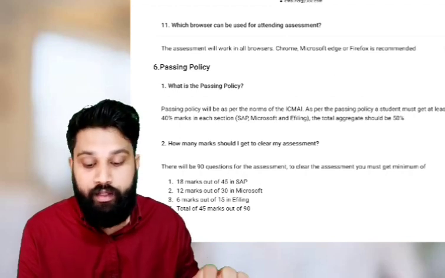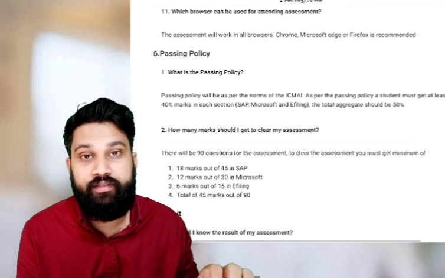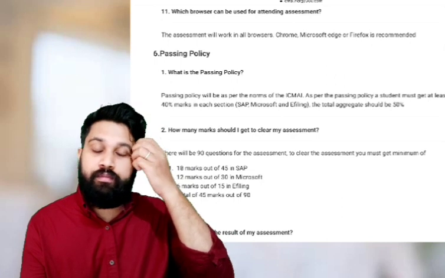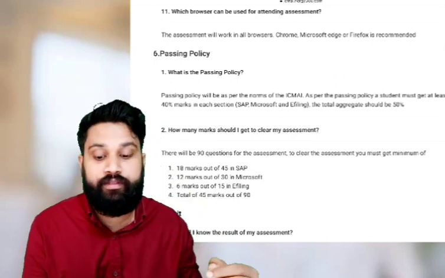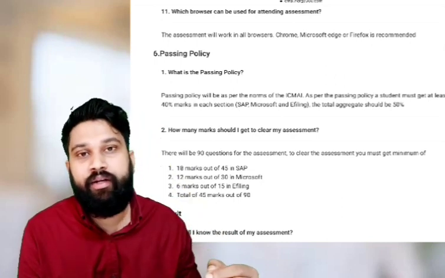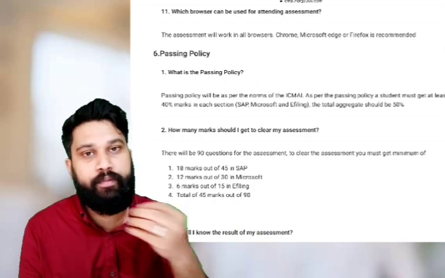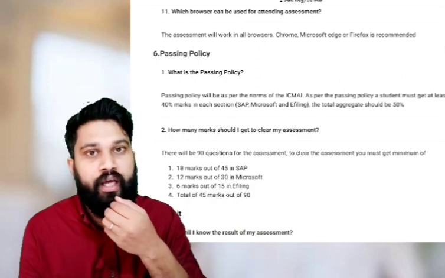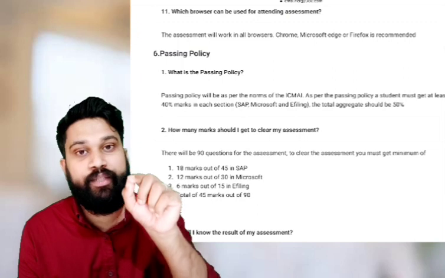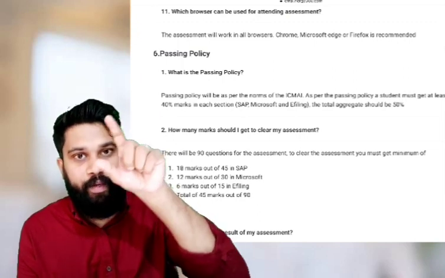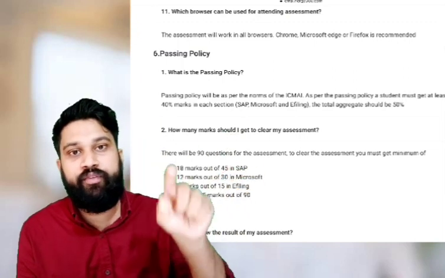Okay. Then what is the passing policy? Sir, what are the marks or passing policy for this? It's simple. It's like the first group or second group marking policy of our institute. For each subject, we have to get 40%. For passing the aggregate, we have to get 50%.